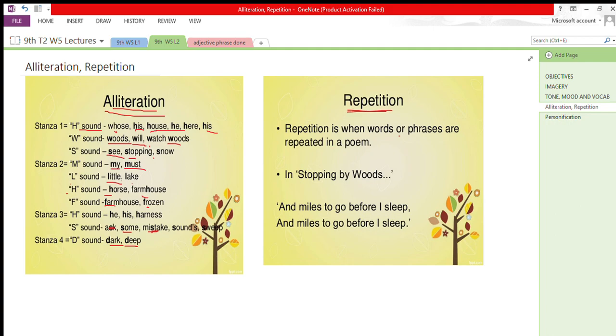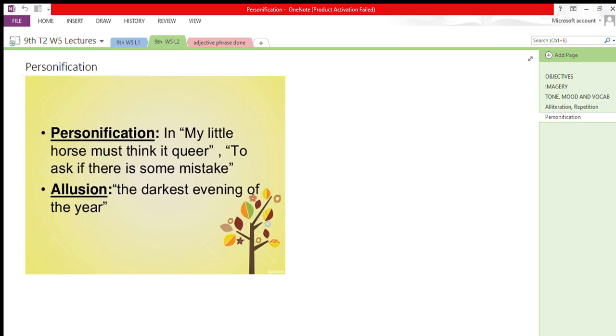Repetition is when words or phrases are repeated in a poem, and in Stopping by Woods, in the last stanza, the poet repeats these two lines: and miles to go before I sleep, and miles to go before I sleep. And personification: my little horse must think it queer.